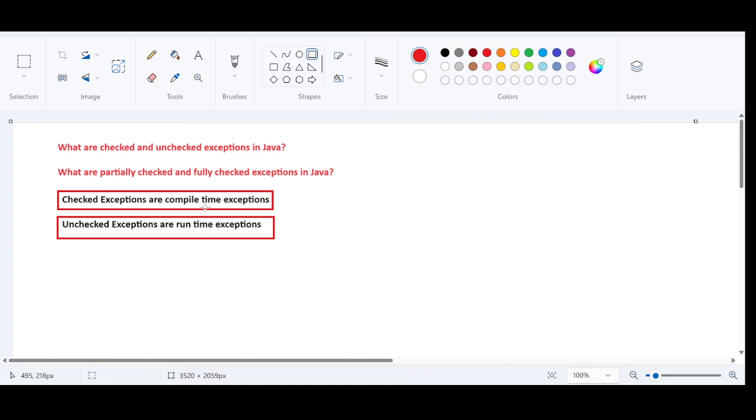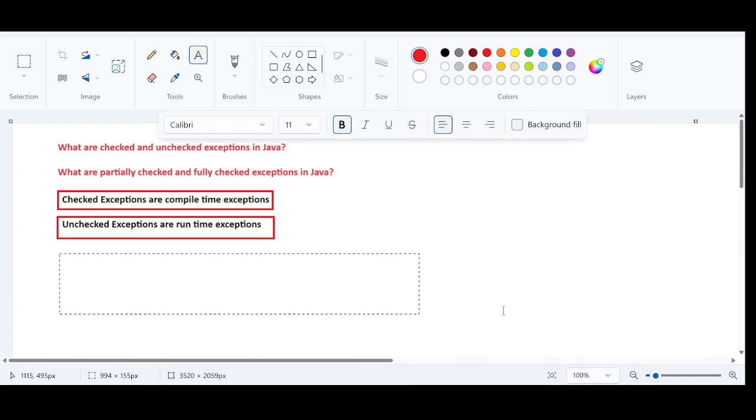So if you ask me what the right answer is going to be, it is very simple. Checked exceptions are checked by the compiler during the compile time. So the answer is very simple. What are checked exceptions? If you face this question, you can answer just like this.